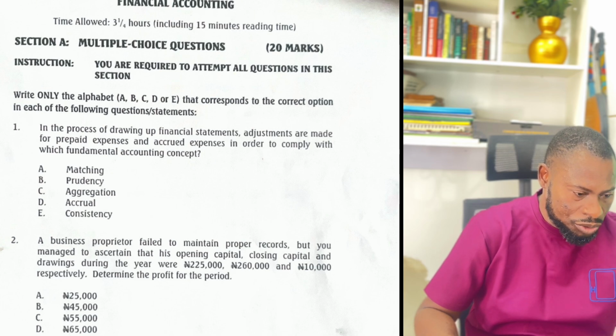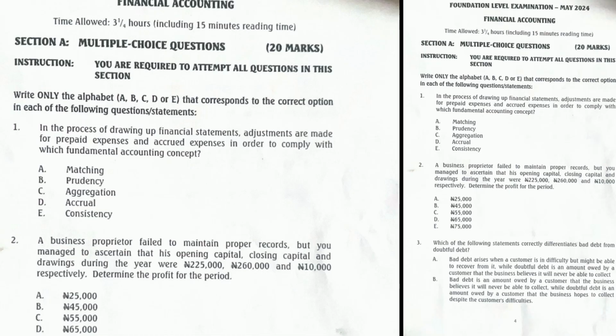Financial accounting questions, and we're looking at them right away. In the process of drawing up financial statements, adjustments are made for prepaid expenses and accrued expenses in order to comply with which fundamental accounting concept? What does it comply with? Is it matching? Is it prudence? Is it aggregation? Is it accrual?